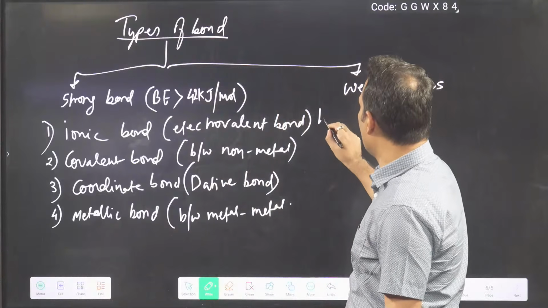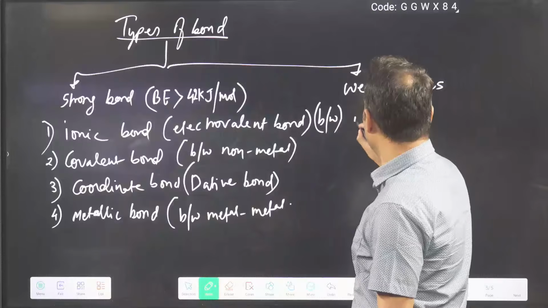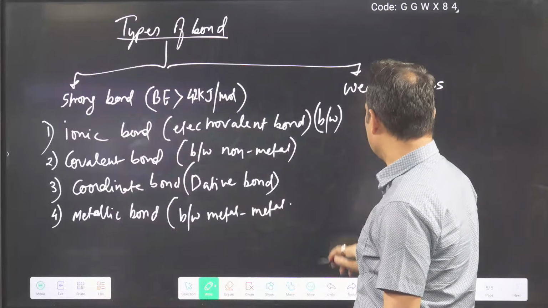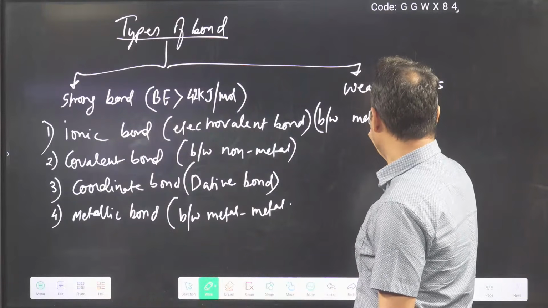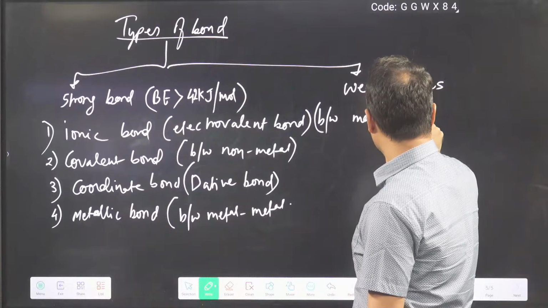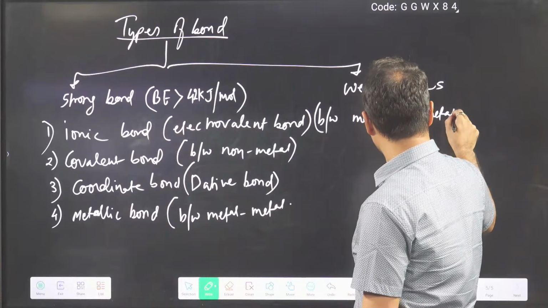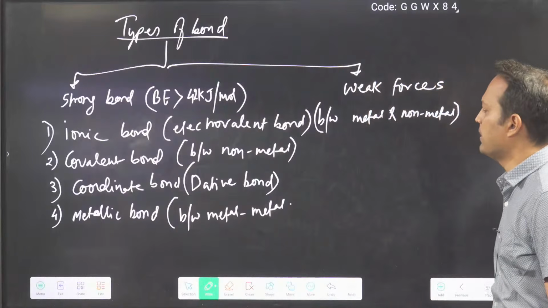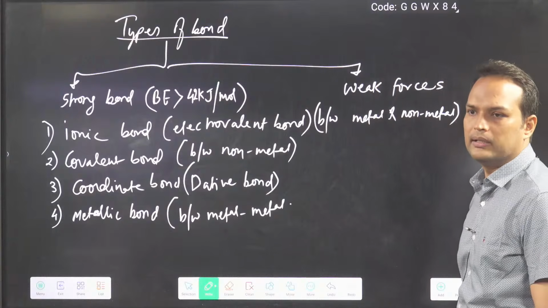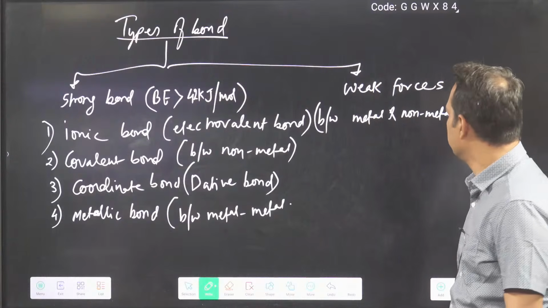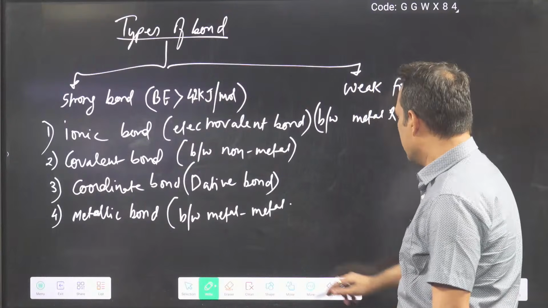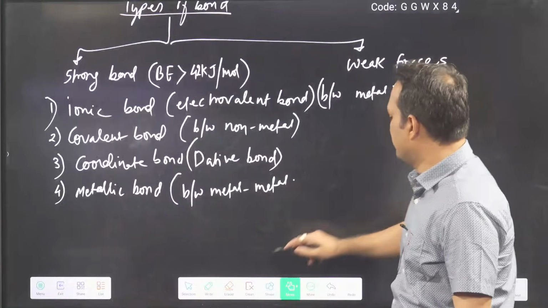And ionic bond is between whom? Generally between metal and non-metal. Clear? Okay.